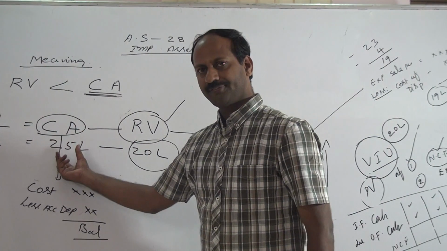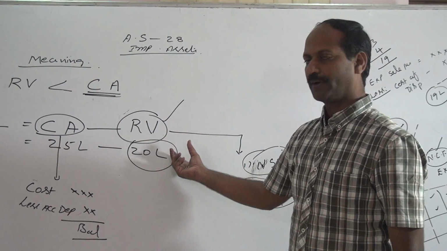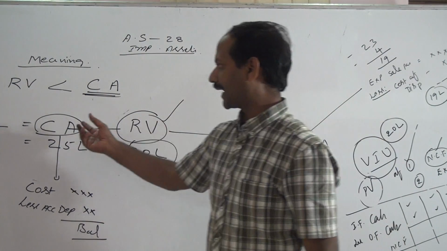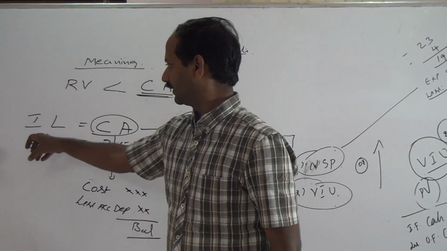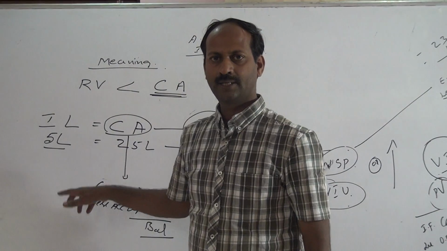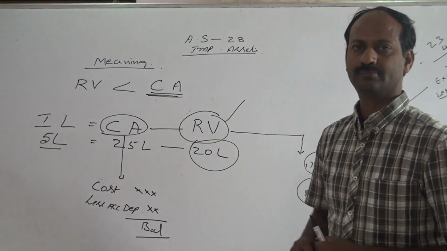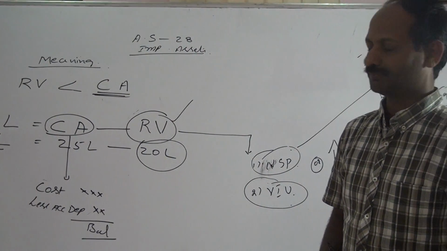Carrying amount 25 lakh, recoverable value 20 lakh. The balance 5 lakh is impairment loss. This is the meaning of impairment loss.